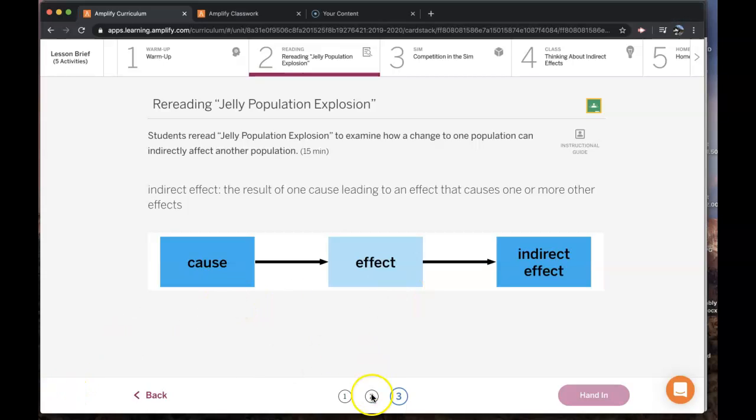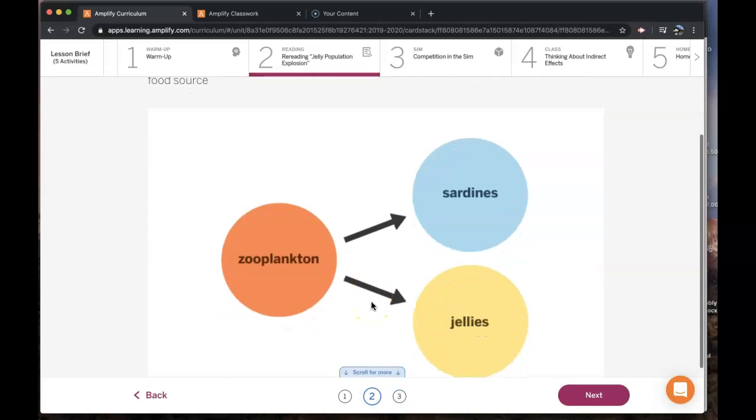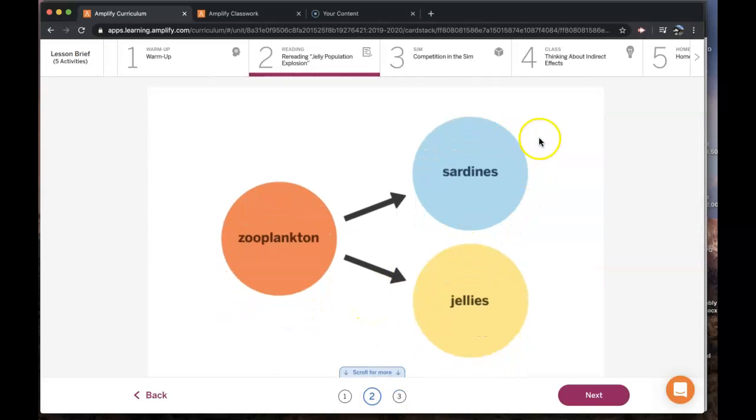If I go back to this diagram, we can see an indirect effect here. So this population changes, which is the cause, and that has the effect of less zooplankton being eaten by sardines. So by this population going down, the effect is that this population increases.